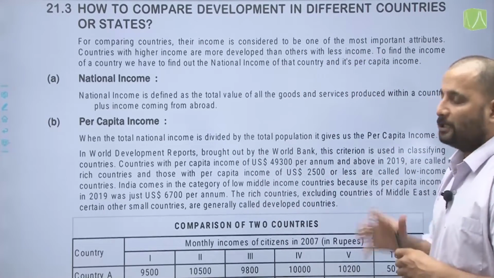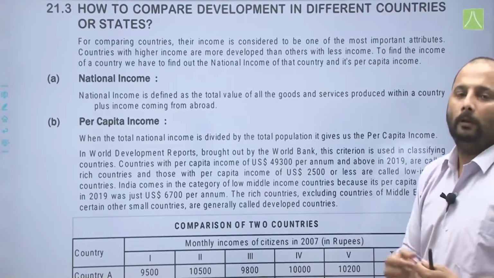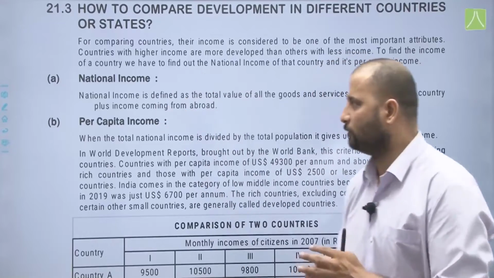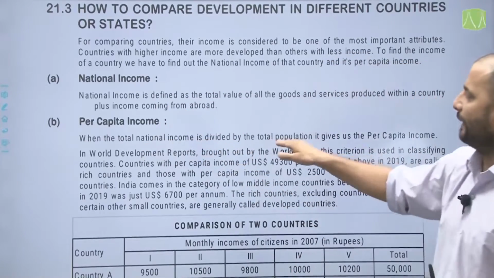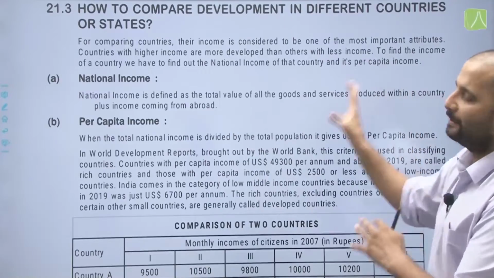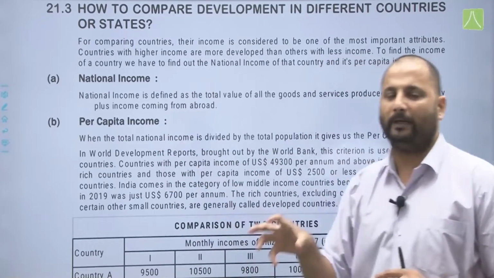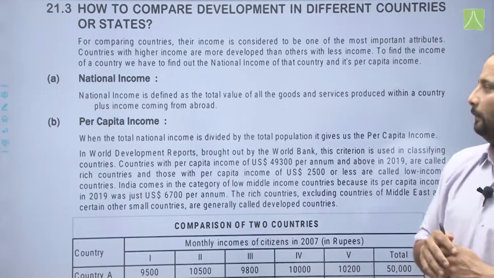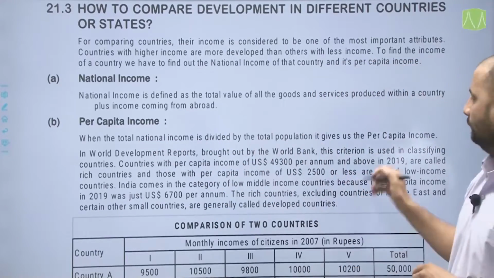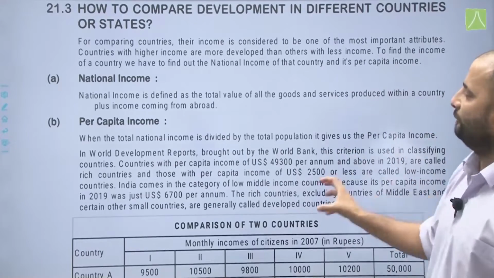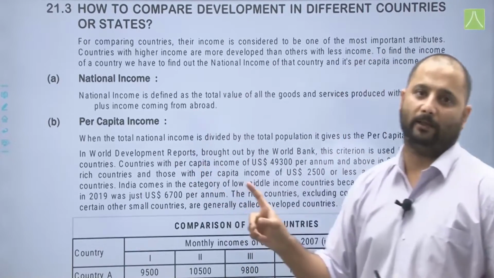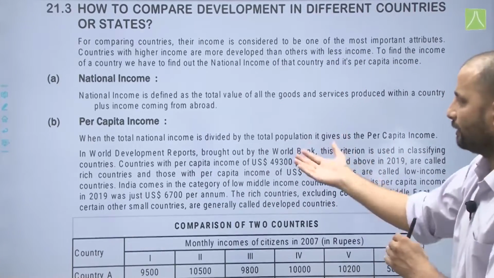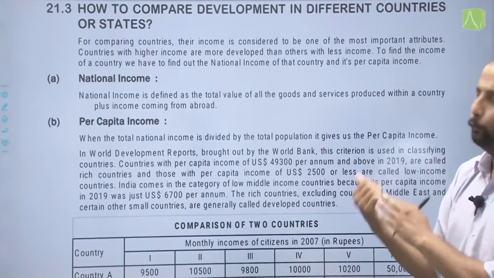Moving on to the second point, that is per capita income. Now, what is the income earned per person? Per capita here is per person income which is earned. So, when the total national income is divided by the total population, it gives us the per capita income. This definition again is important because this is also asked in your board examinations. In the World Development Reports brought out by the World Bank, this criterion is used in classifying countries. Which criterion? Income criterion is used in classifying countries as rich countries or poor countries.